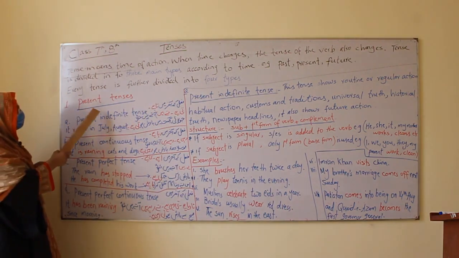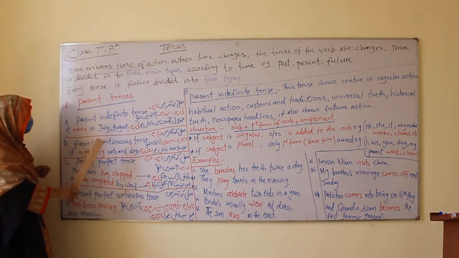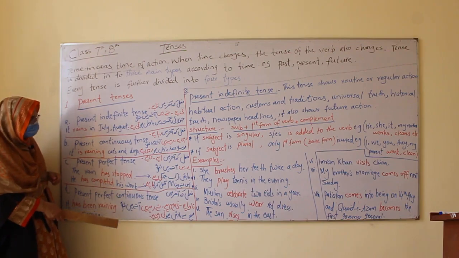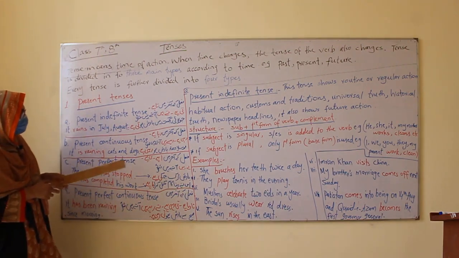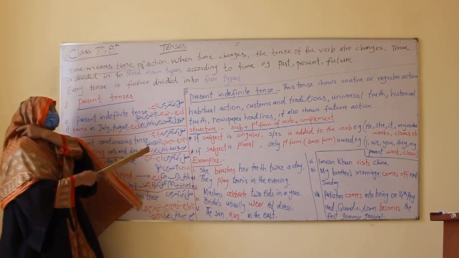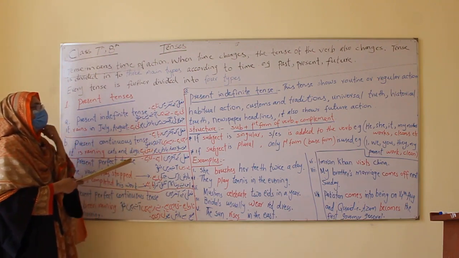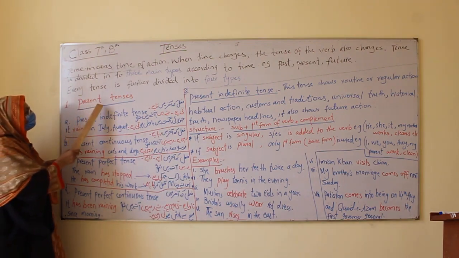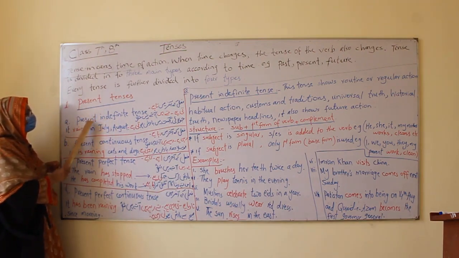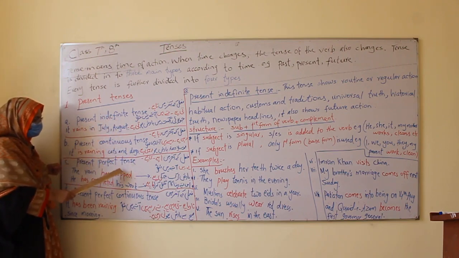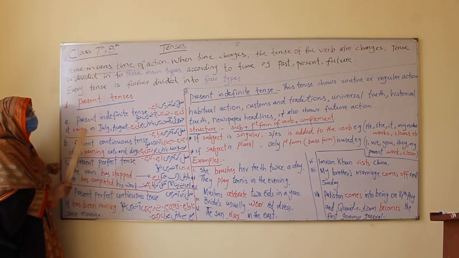Same goes for present tenses: present indefinite tense, continuous, perfect, perfect continuous. I have given you all of them with Urdu symbols because you need translation also in the senior classes. Present tense is further divided into four topics: indefinite, continuous, perfect, perfect continuous.